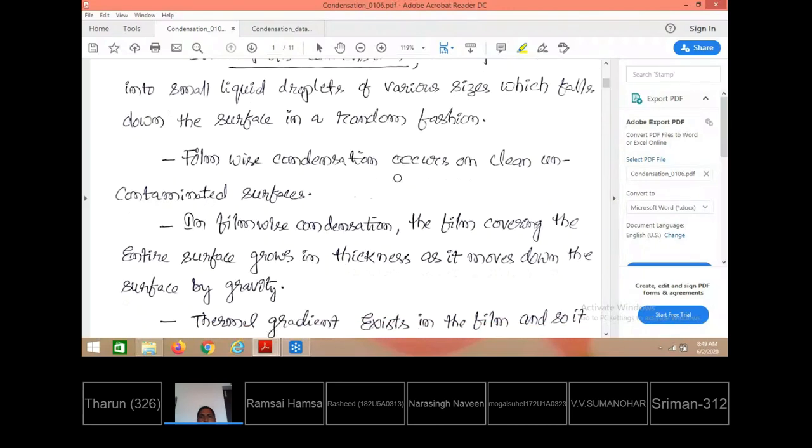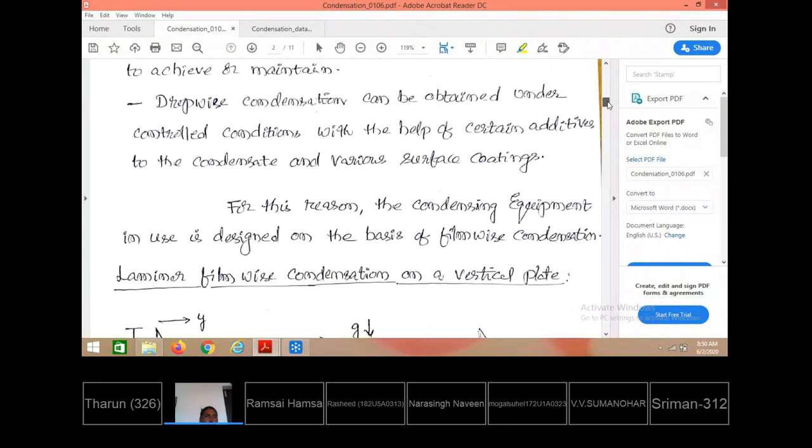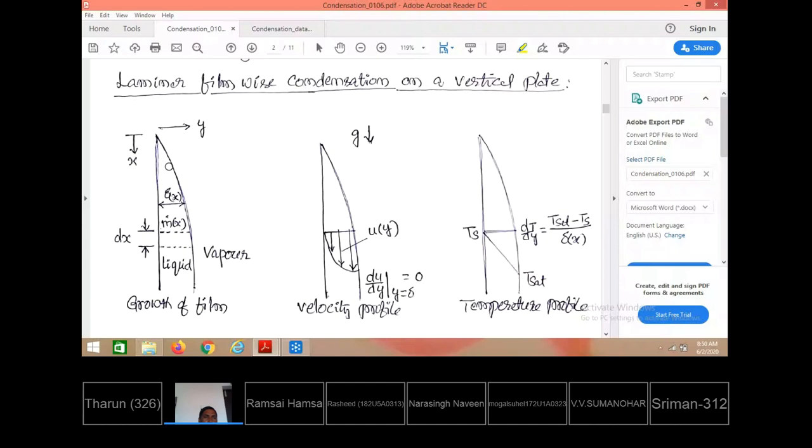Film-wise condensation occurs on clean and uncontaminated surfaces. While the film forms down the solid surface, the thickness of the film is larger at the bottom. If you see this formation of liquid film from top to bottom, at the top level the thickness is smaller, and at the bottom level the thickness is much higher.